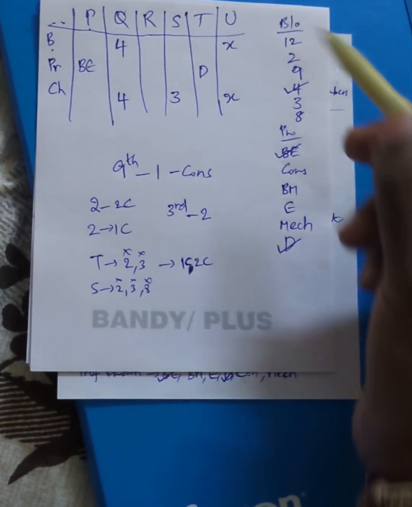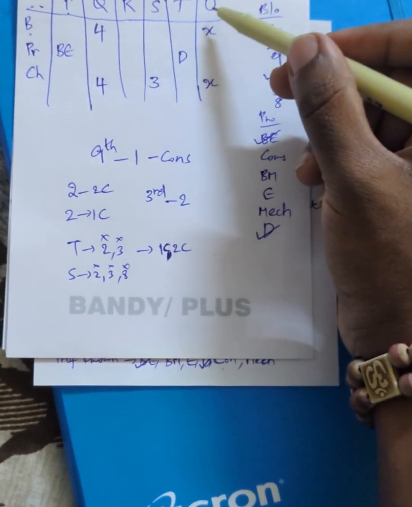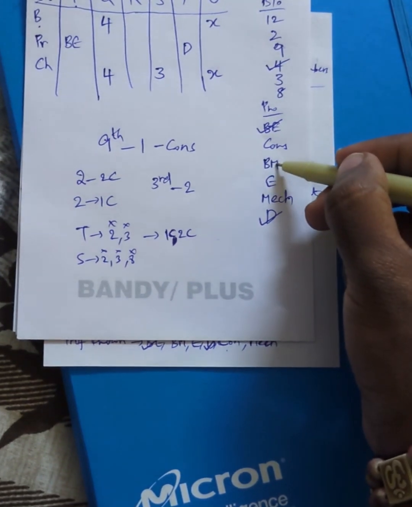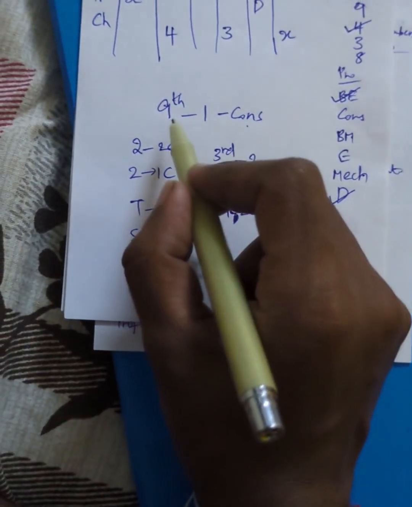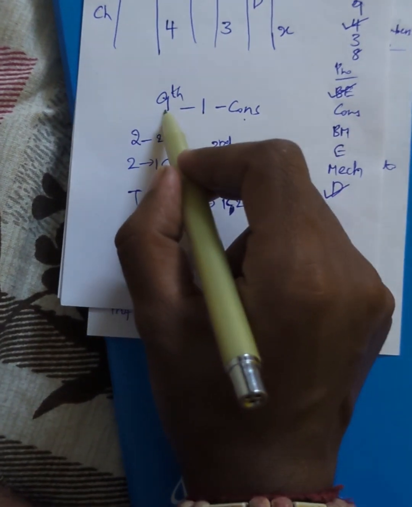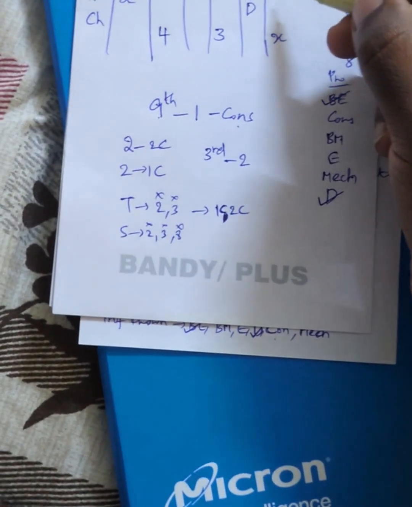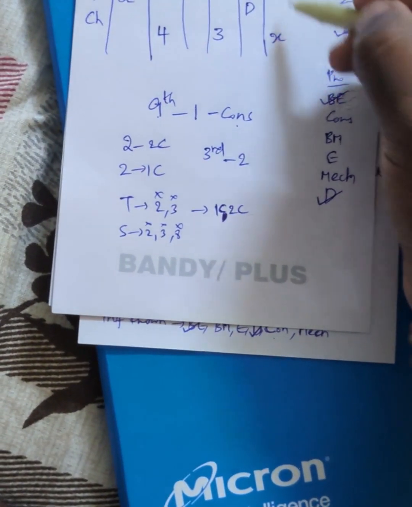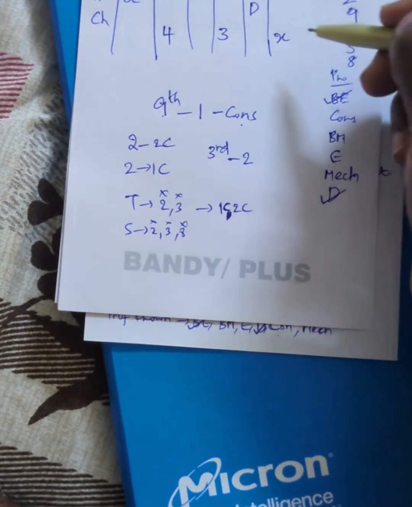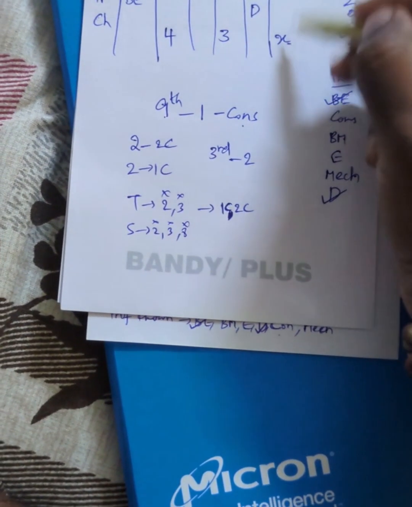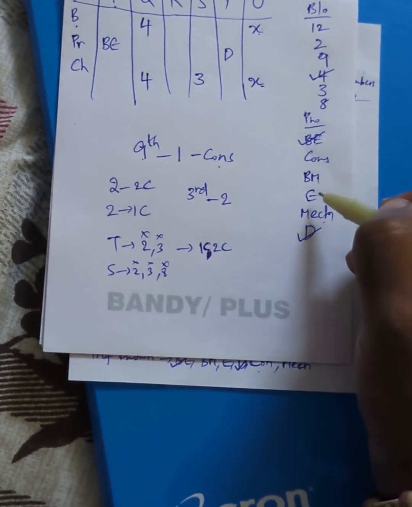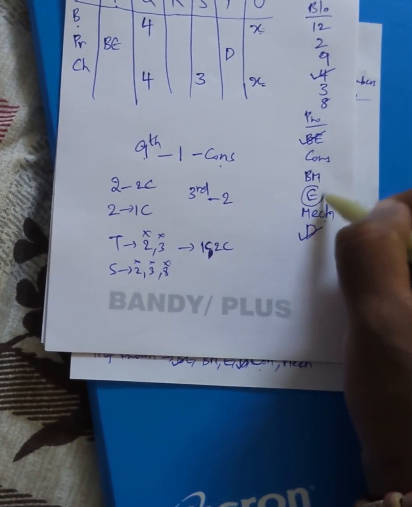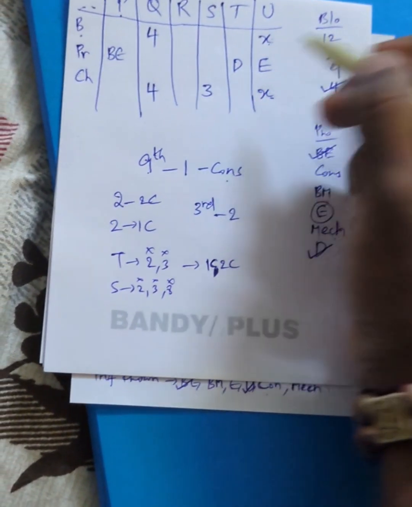Now he told U is not a mechanic, not a businessman. And if you see, the consultant has one child and is living in ninth block. But U needs to have the same number for both children and block number. That means he is not the consultant. He is not mechanic and businessman, we know. So he is engineer. It's done.